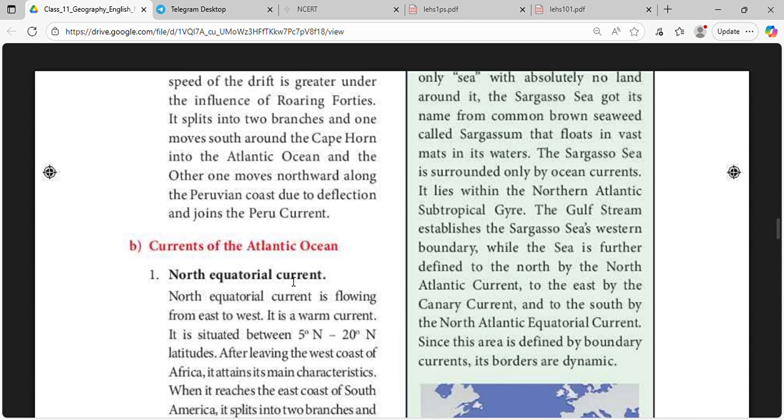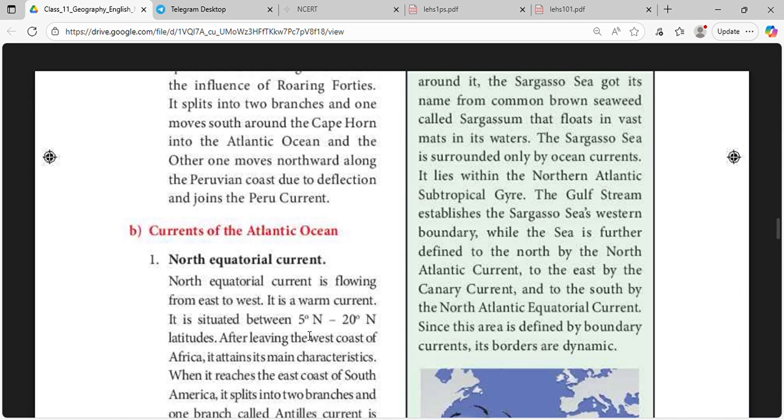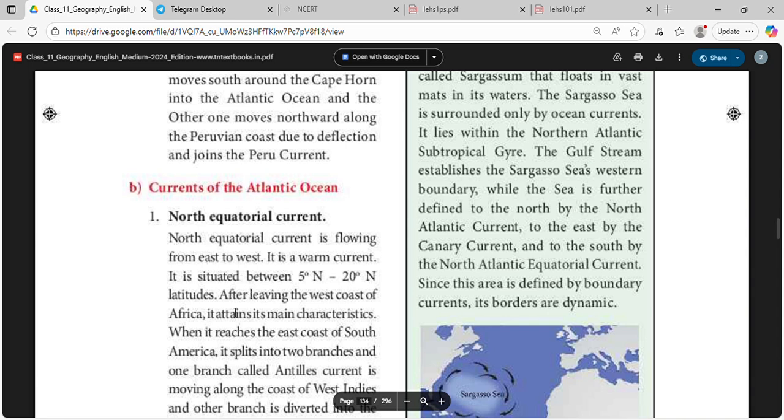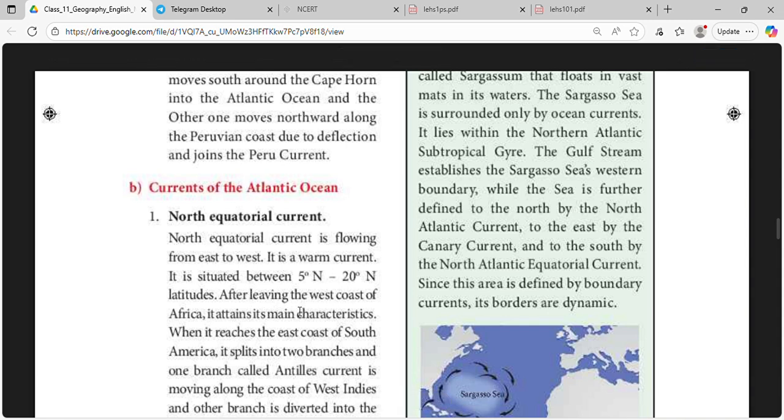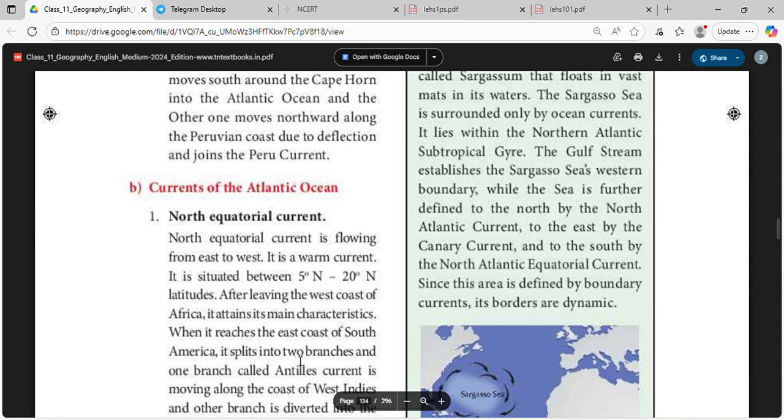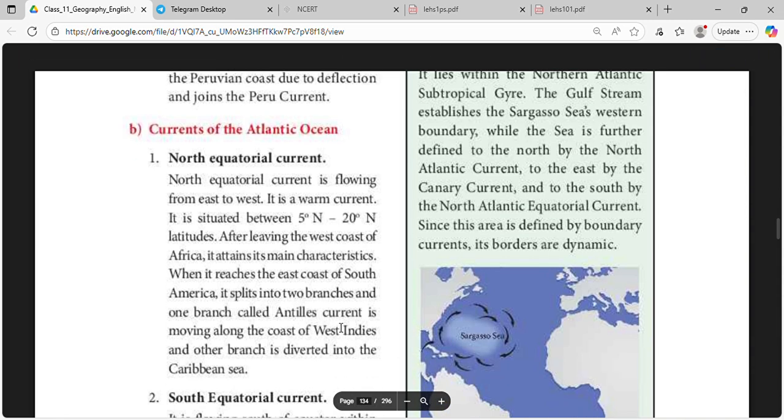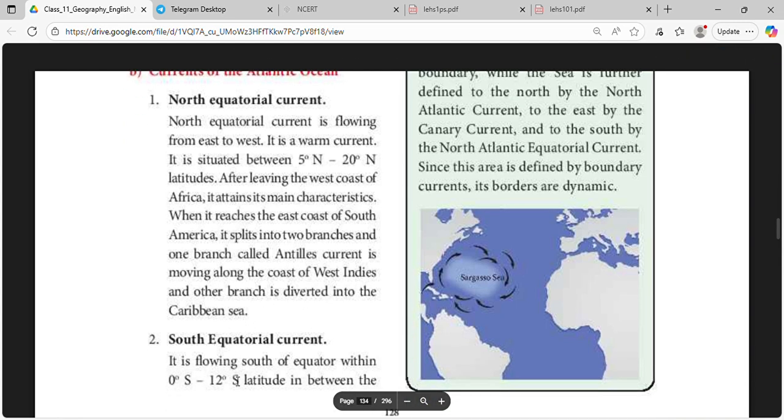Currents of the Atlantic Ocean. North Equatorial Current is flowing from east to west. It is a warm current. It is situated between 5-degree north and 20-degree north latitudes. After leaving the west coast of Africa, it attains its main characteristics when it reaches the east coast of South America. It splits into two branches, and one branch, called Antilles Current, is moving along the coast of West Indies, and the other branch is divided into the Caribbean Sea.